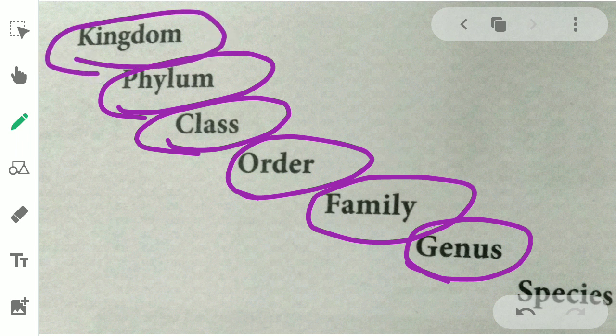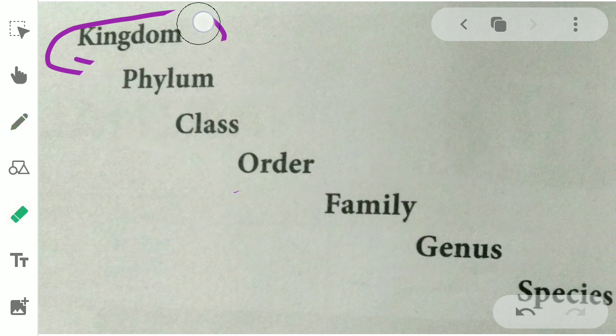Kingdom is the highest hierarchy level. So kingdom, phylum, class, order, family, genus, species. But we have to study from lower to higher. Kingdom is the highest level of the hierarchy of organisms.